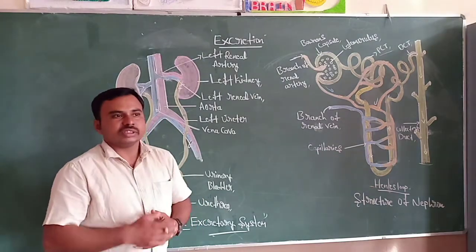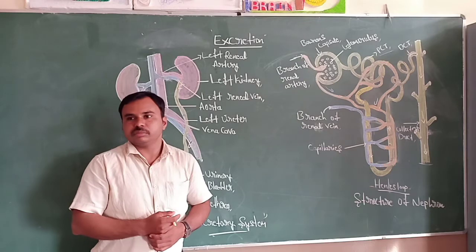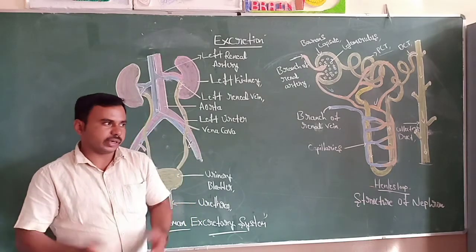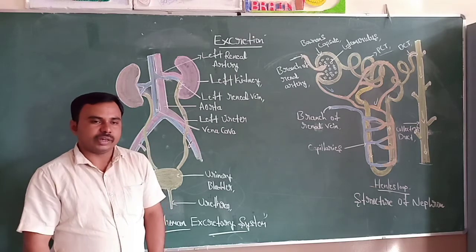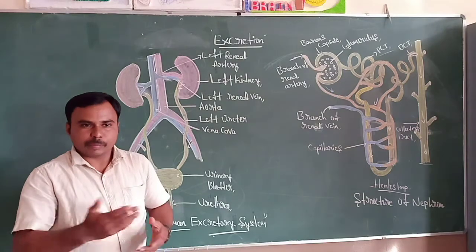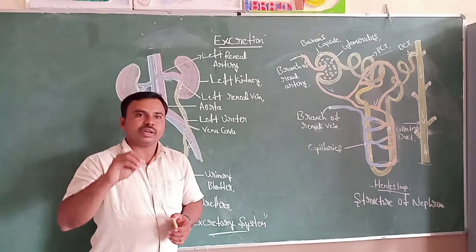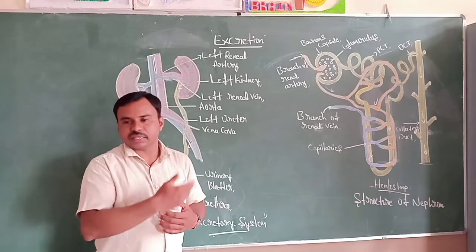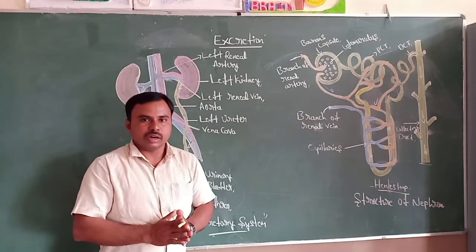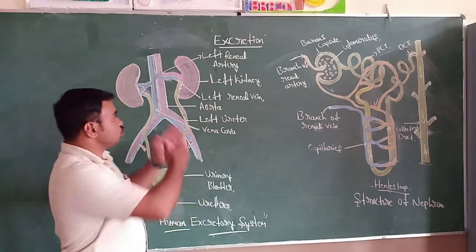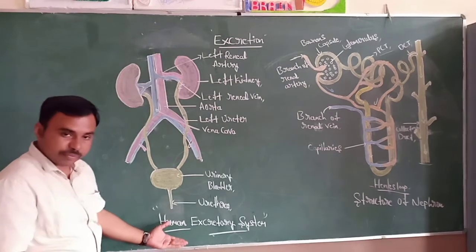This excretion process is not similar in all organisms. In many unicellular organisms, the very simple organisms, the waste materials are removed by the simple method of diffusion from the body to the environment. But in multicellular, complex organisms like human beings, specific organs perform these excretory functions. Those organs are called excretory organs, and all these excretory organs together form an excretory system. So this is the human excretory system.